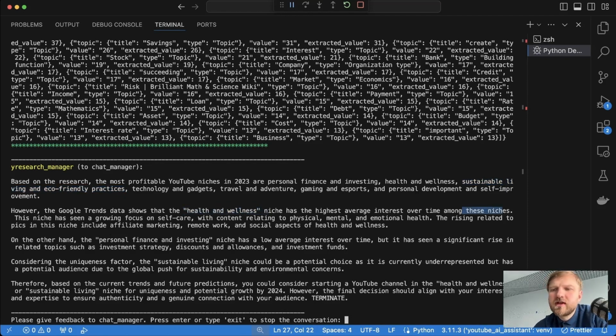This niche has been a growing focus on self-care with content related to physical, mental, and emotional health. The actually interesting fact here, which I like, considering the uniqueness factor, the sustainable living niche could be a potential choice as it's currently underrepresented but has a potential audience due to the global push for sustainability and environmental concerns.